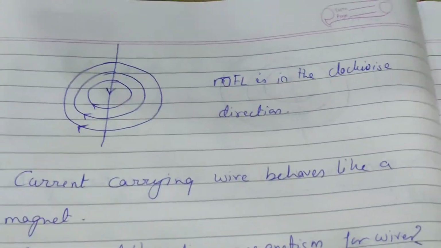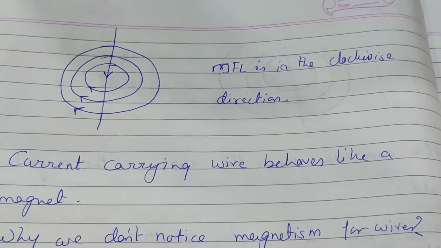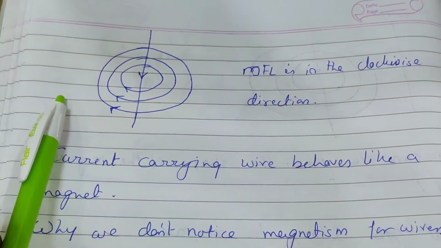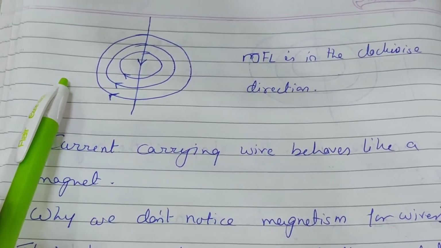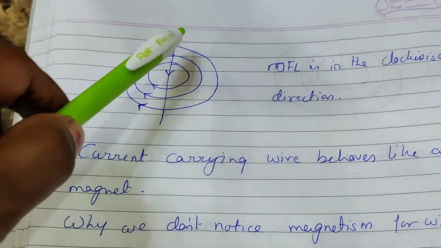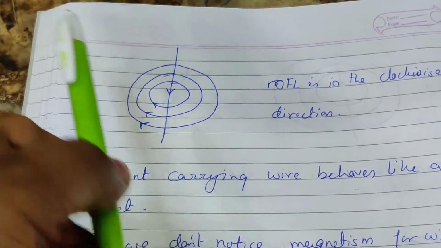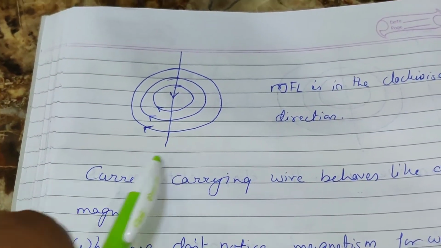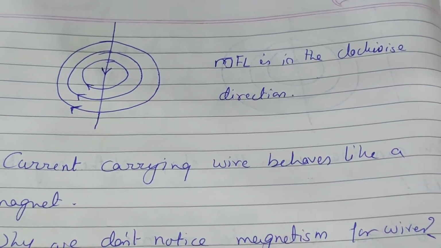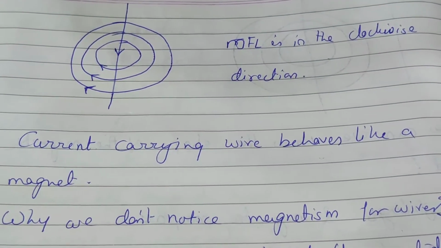It will be clockwise direction, from right to left. You keep your right thumb in the direction of the current and you just curl your fingers. Then you will know in which direction the magnetic field is moving.